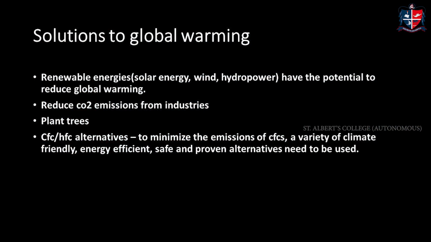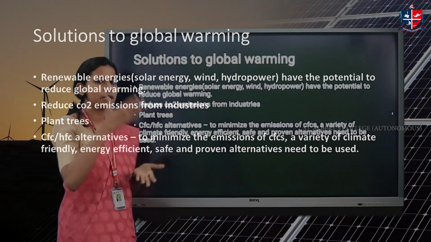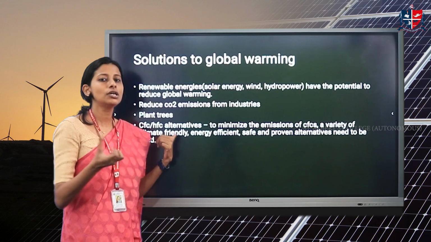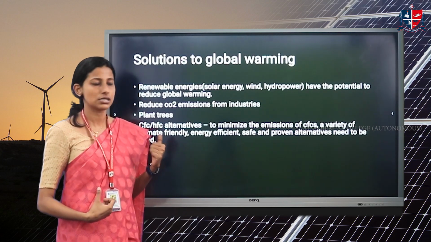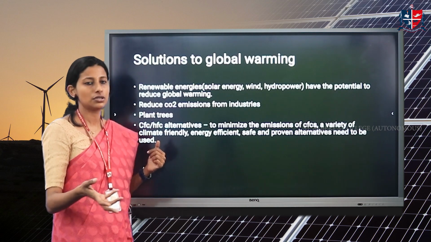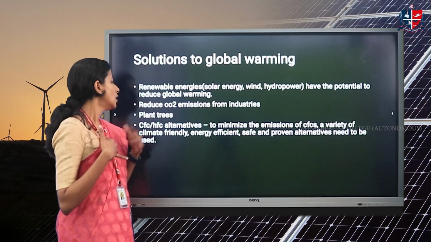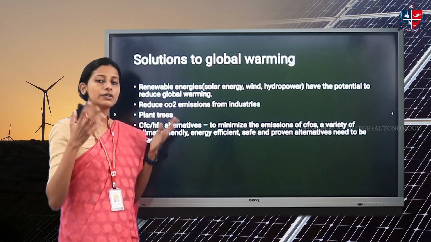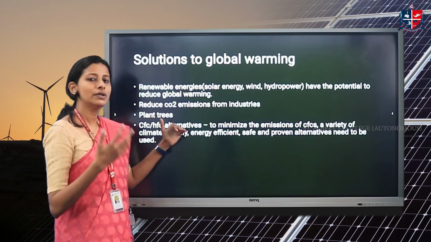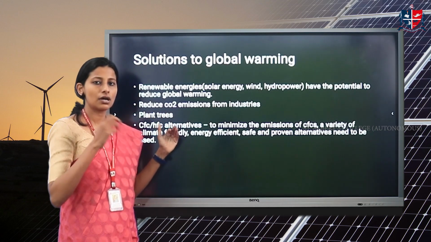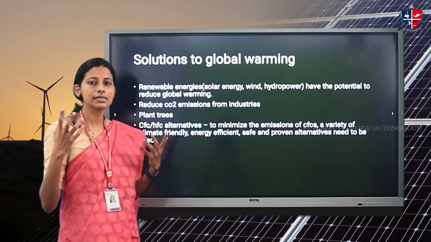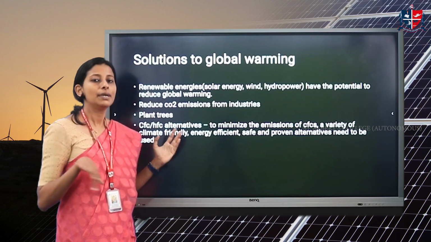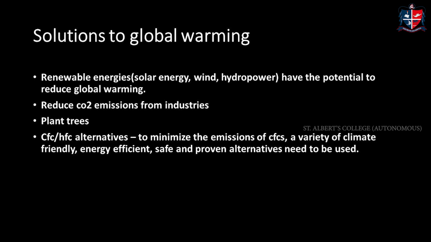So what can we do as a solution to global warming? We know we need to bring down the effect of the greenhouse gases. How can we bring it down? One is planting trees. Trees take in carbon dioxide for the process of photosynthesis. They need carbon dioxide and they give out oxygen, right? This oxygen can be used by human beings. So when we plant more trees, when afforestation is happening, a lot of carbon dioxide in the atmosphere gets used up. That will compensate the emissions. A lot of companies, manufacturing plants and vehicles emit a lot of gases. If you have enough plants, they will take up this carbon dioxide and maintain the ecosystem. That is one way through which we can do this.